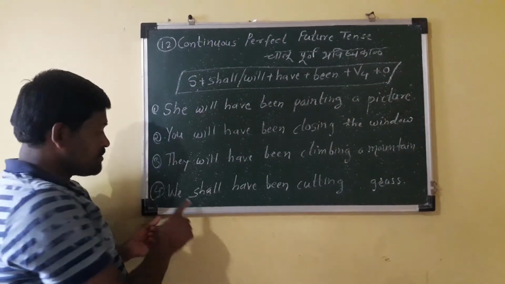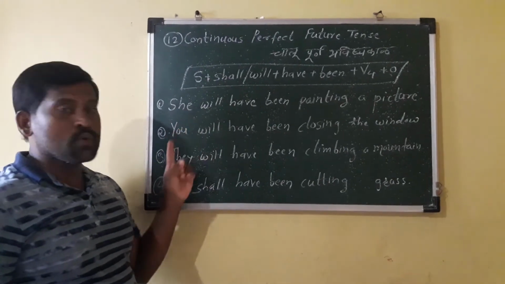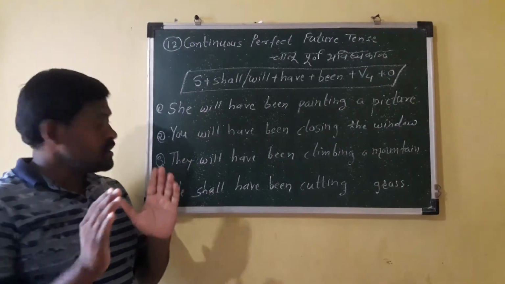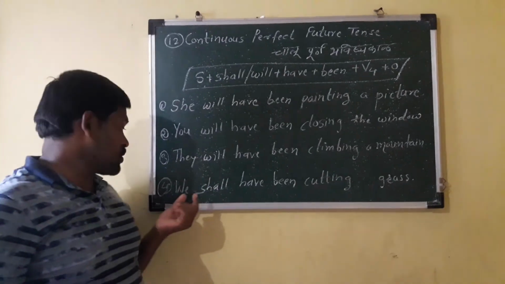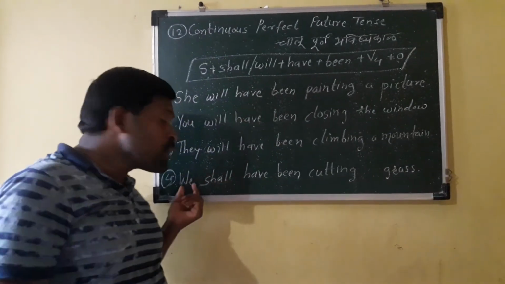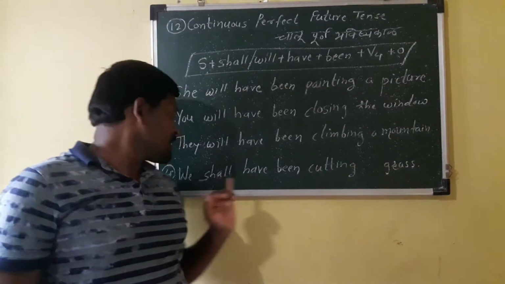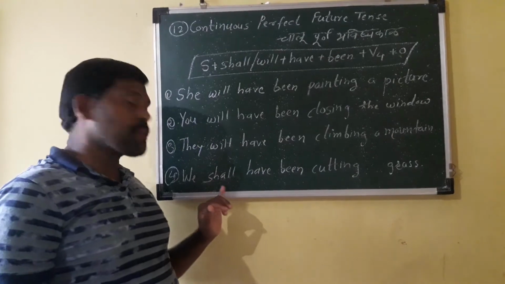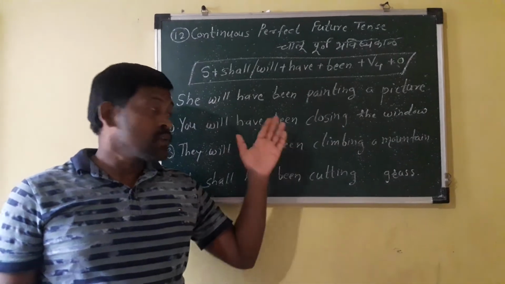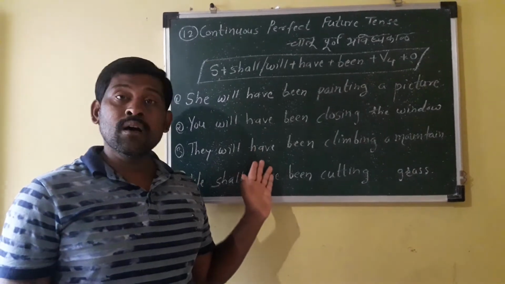Another example is "we shall". Now look here, I put will after the subject she, you, they. Now the subject is we. First person, singular and plural, we use shall. So the example becomes: we shall have been cutting grass. We shall not have been cutting grass. We shall have been cutting grass, shan't we? And verbal question is: shall we have been cutting grass? Question mark. Like that, you can make many more sentences using this formula. This is the final tense.